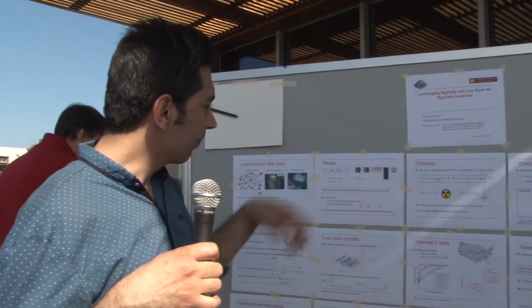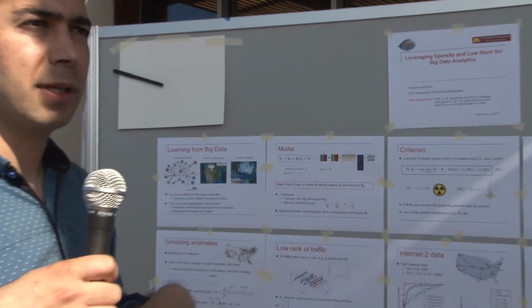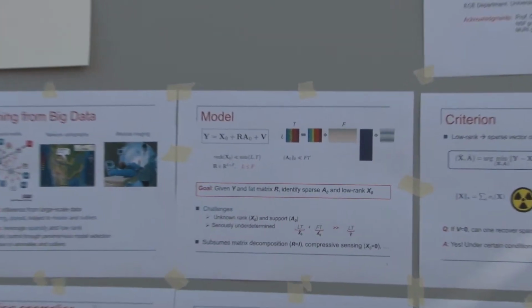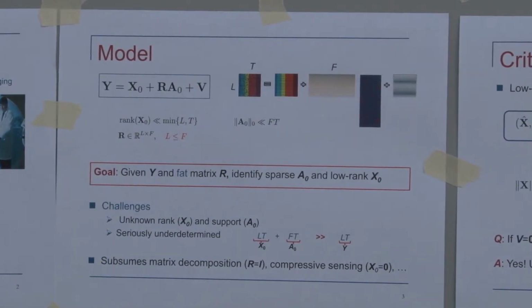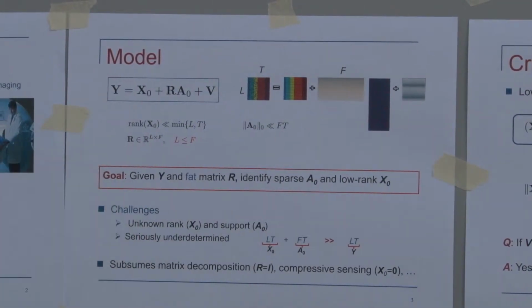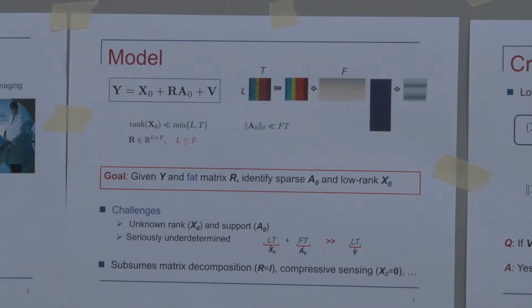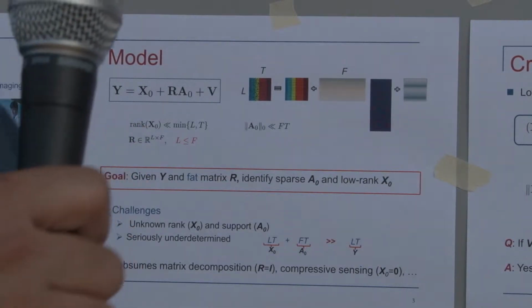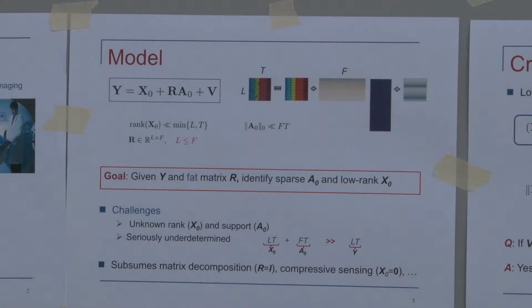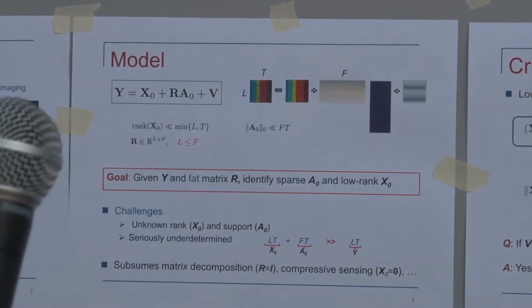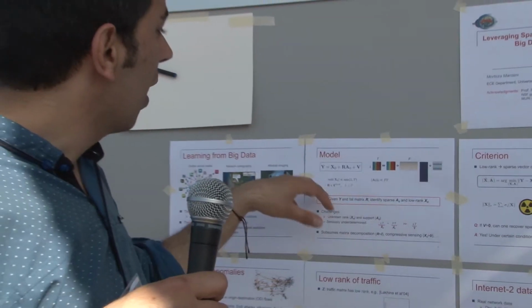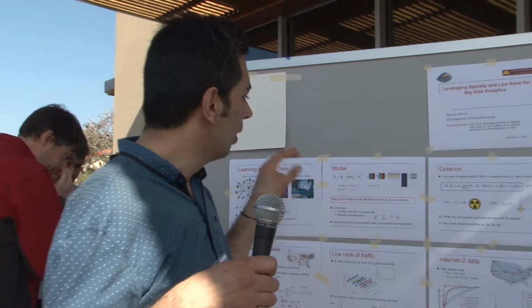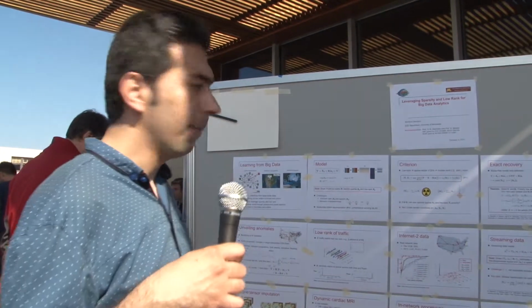So one of the models that we have looked at is decomposing a matrix Y into a low rank plus an innovation, which is sparse across some dictionary. If you think about it, this model appears in a lot of applications where you usually have a signal, which is a superposition of a low rank background and an innovation part, which is sparse across some given known dictionary.